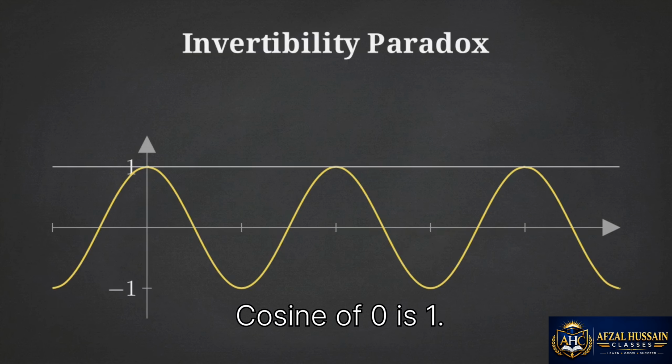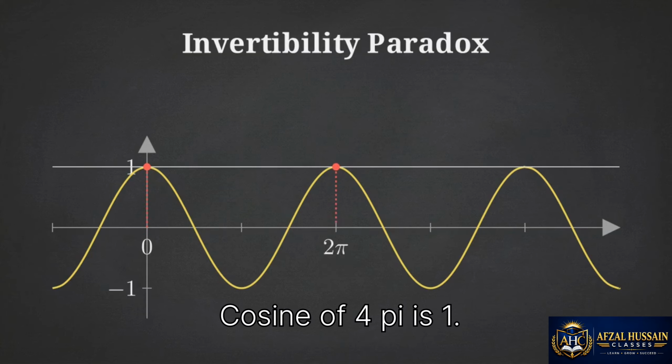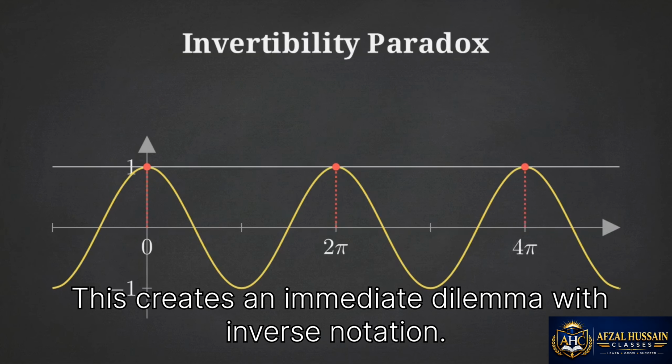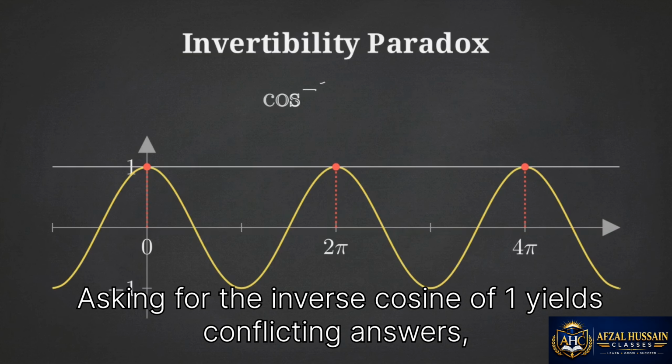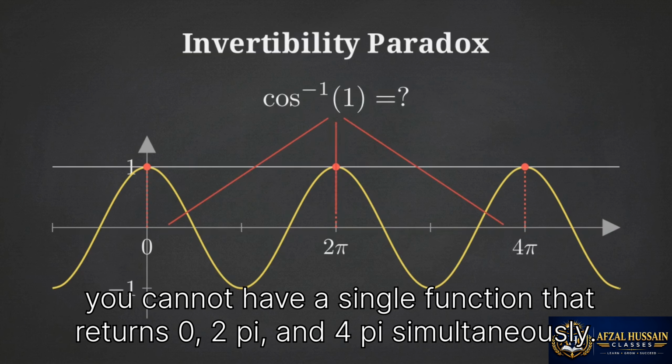Cosine of 0 is 1. Cosine of 2 pi is 1. Cosine of 4 pi is 1. This creates an immediate dilemma with inverse notation. Asking for the inverse cosine of 1 yields conflicting answers. You cannot have a single function that returns 0, 2 pi, and 4 pi simultaneously.